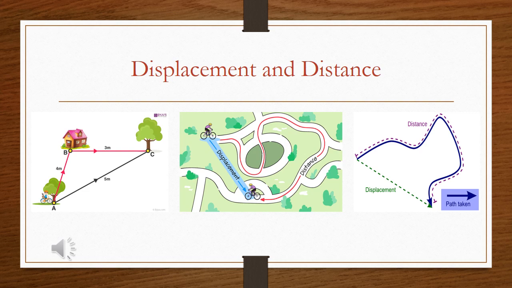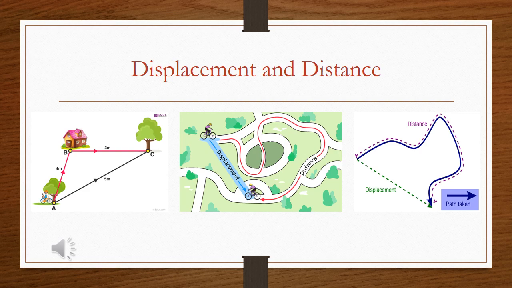Okay, so the distance is 7 meters and distance is a scalar quantity because we are just adding the total distance. That means it requires only magnitude. Okay, now A is the initial position and C is the final position. Actually the boy wants to go from the initial position A to the final position C. That means from A to C, actually the shortest distance covered is 5 meters.